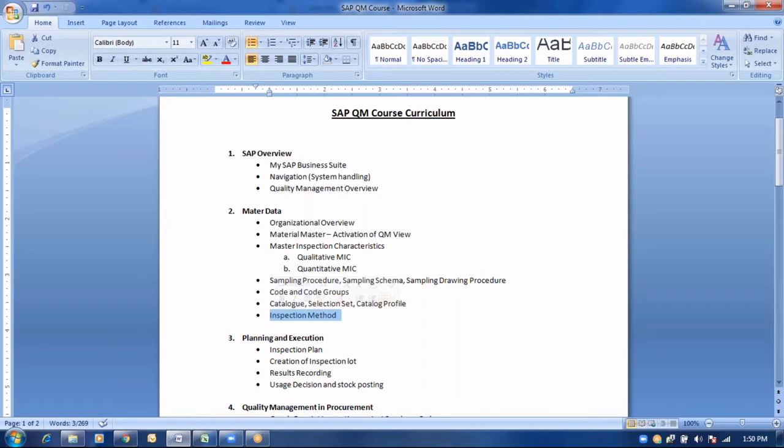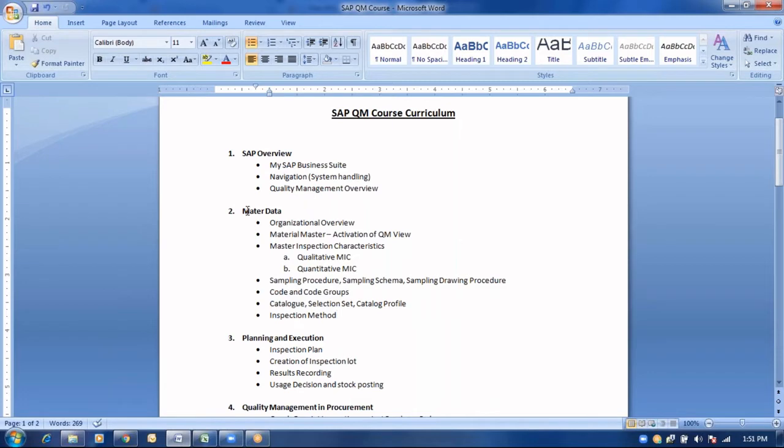What are those predefined steps, and for which operations or master inspection characteristics do they have to consider? All the pre-required steps that are required in order to test a particular material code will be maintained under the inspection method. We will be seeing real-time scenarios in the SAP system when we proceed further.